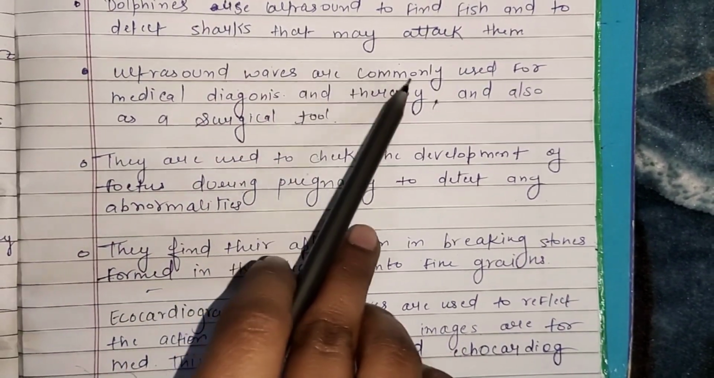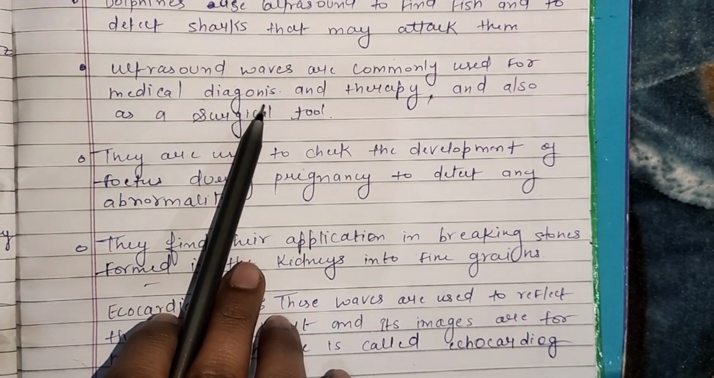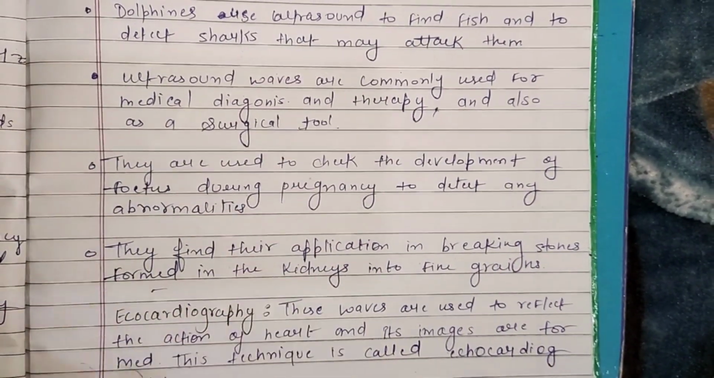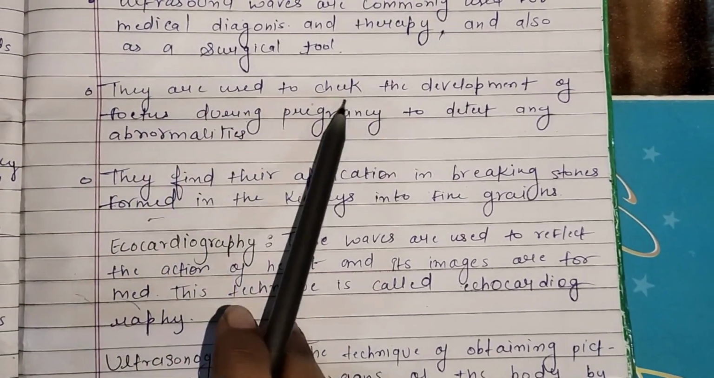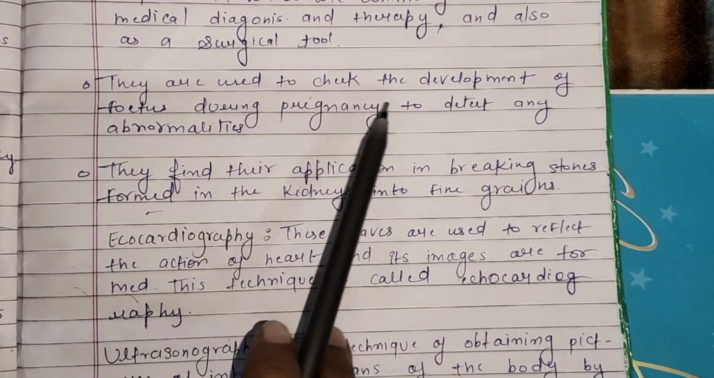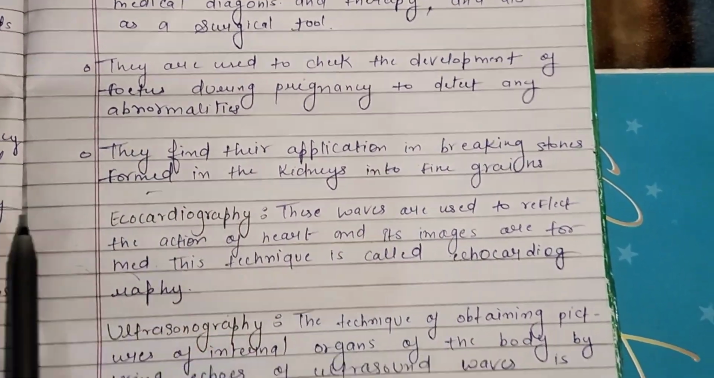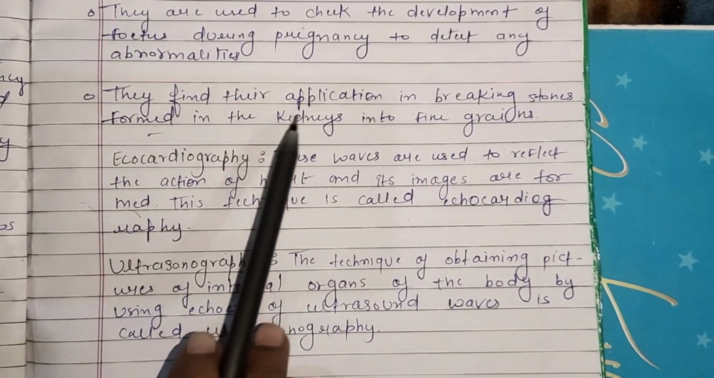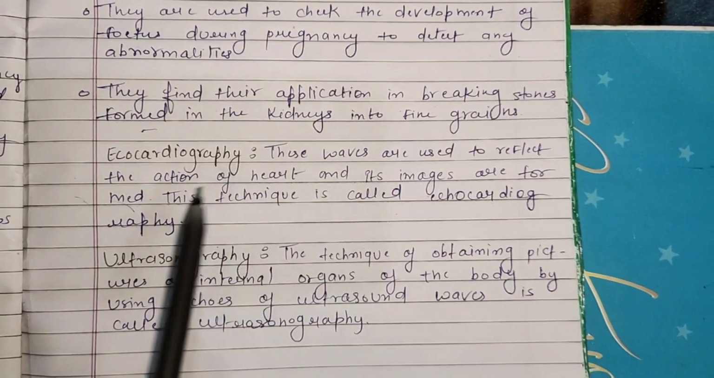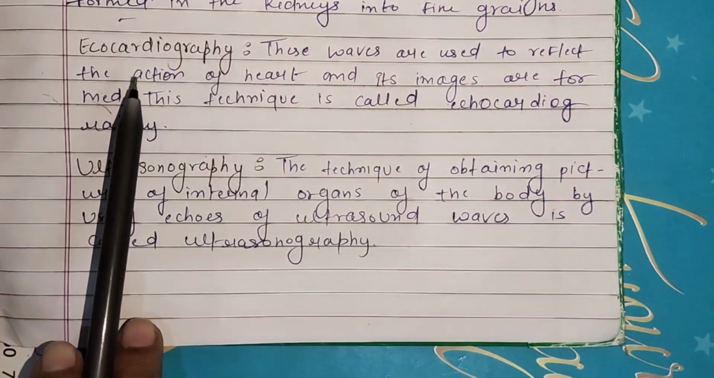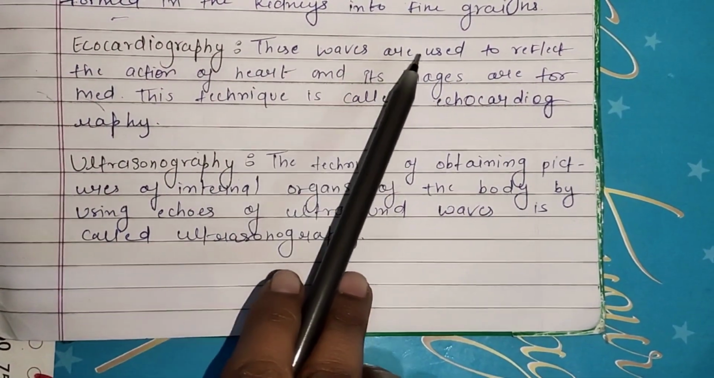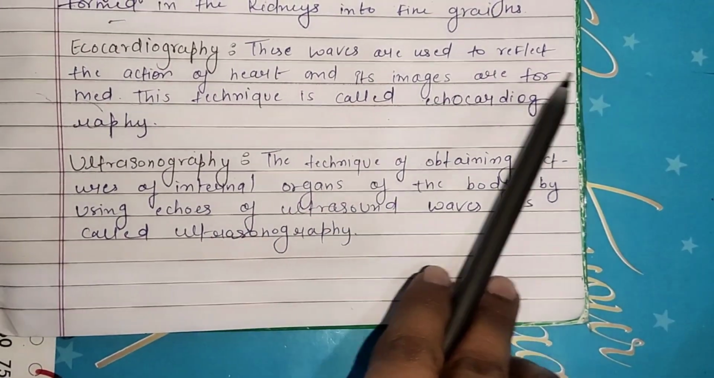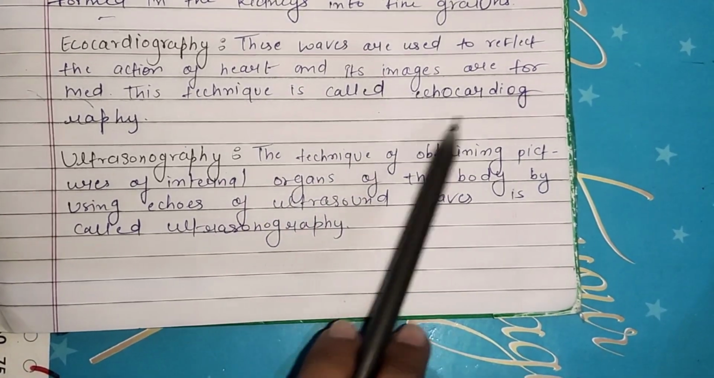Ultrasound waves are commonly used for medical diagnosis and therapy and also as a surgical tool. They are used to check the development of the fetus during pregnancy to detect any abnormalities. They find application in breaking stones formed in the kidney into fine grains. Echocardiography. These waves are used to reflect the action of the heart and its image is formed. This technique is called echocardiography.